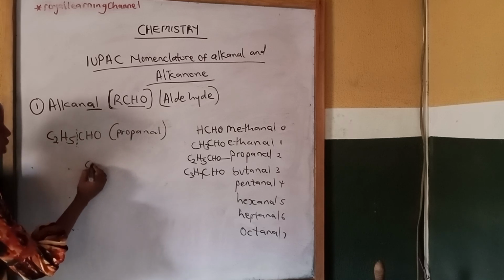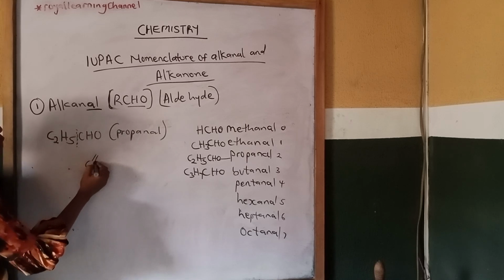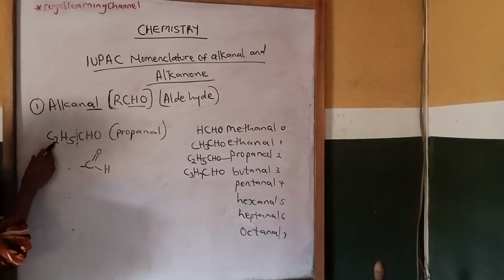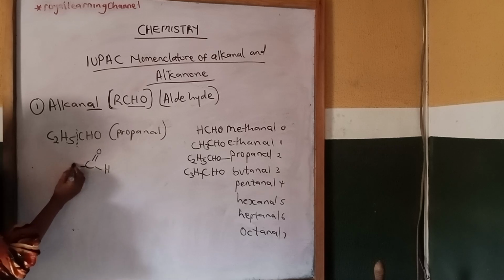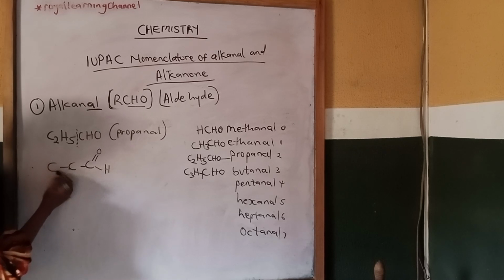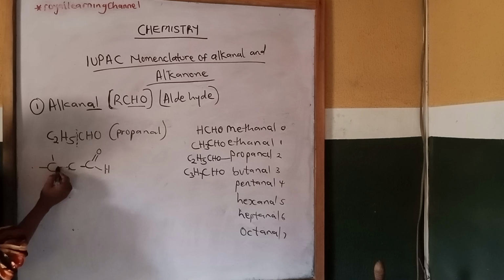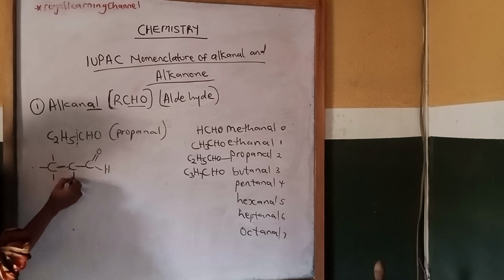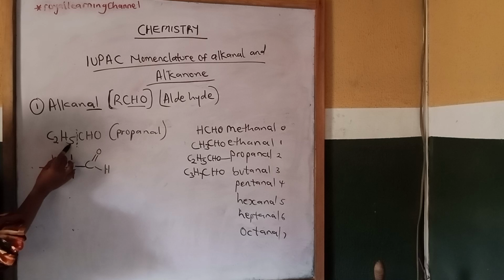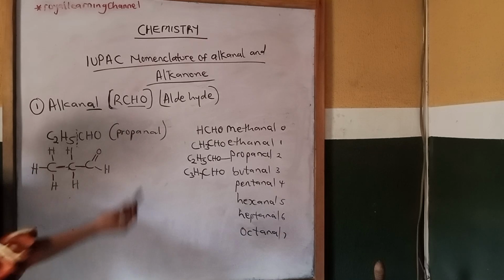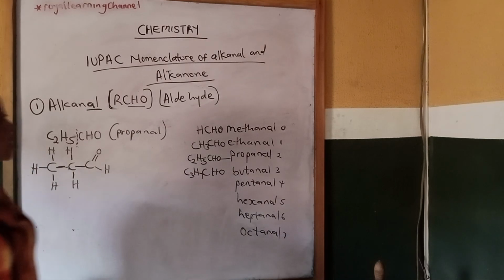Your functional group, carbon atom, then oxygen will go with a double bond, then hydrogen will go with a single bond. Now at this side, how many carbon atoms? 2. So attach those 2 carbon atoms first. Then surround each carbon atom with 4 chemical bonds: 1, 2, 3, 4. Then this one, 1, 2, 3, 4. So how many hydrogen atoms now? 5. So bring in those 5 hydrogen atoms. So this is the structural formula for propanal.